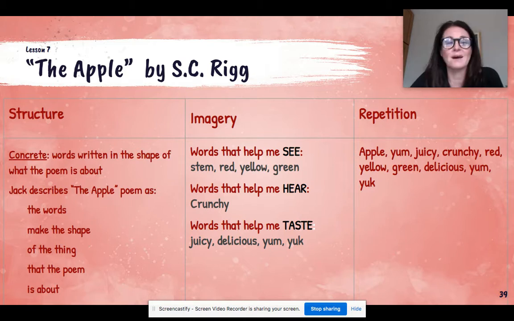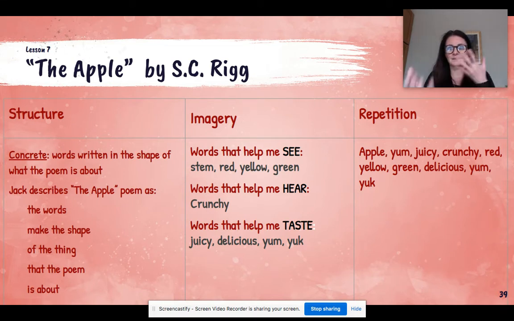You could write about a cloud. We could all draw a picture of a cloud, right? What does a cloud look like? Puffy. It's white. Sometimes it's gray. It's filled with rain, right? Raindrops. You could feel it's probably moist or wet, right? Do you think it weighs much? I don't know. Think about it.